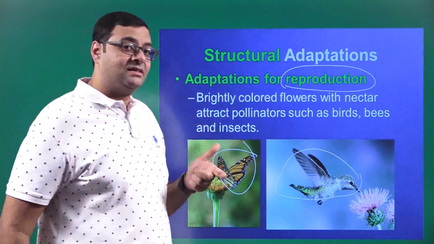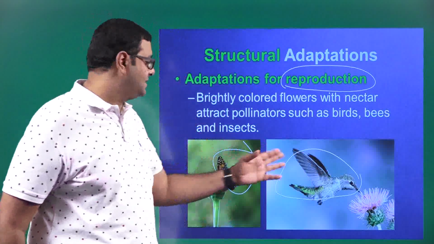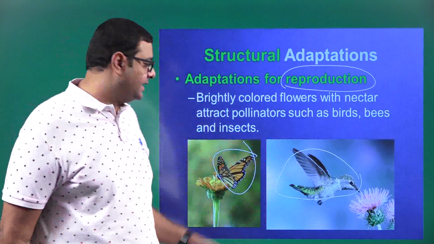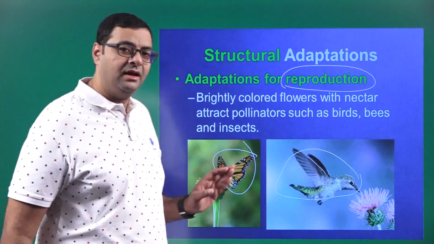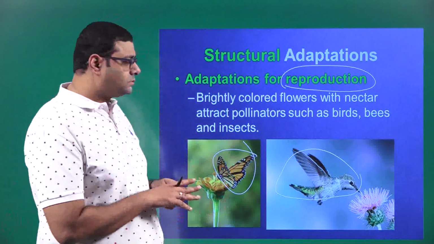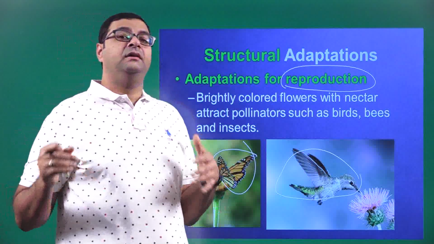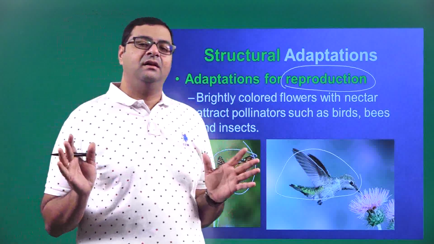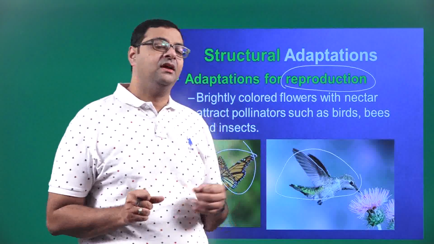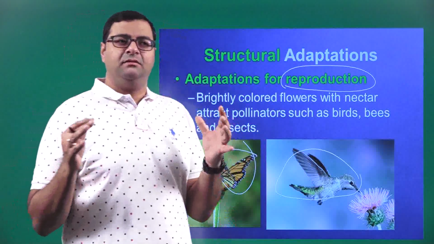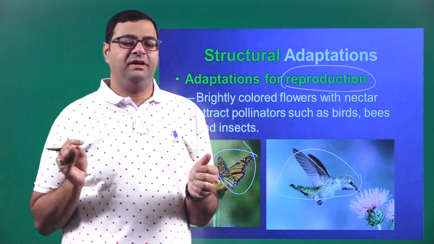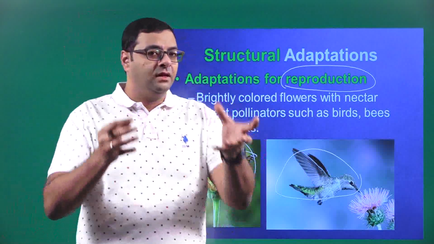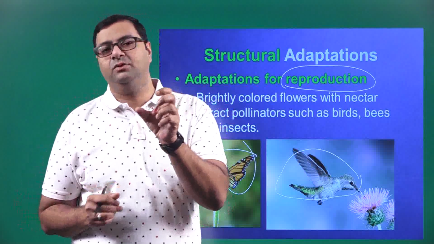Now that something is the insects and the birds. They can be any insect, any bird here. But when the flowers are white, they are not very attractive, they don't look nice. The insects will not come to the flower.